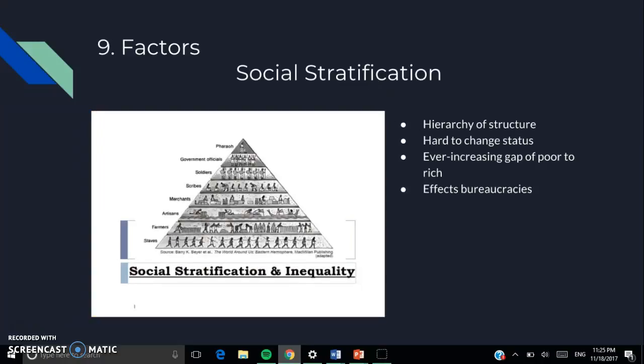Number 9 is social stratification, and this was the hierarchy of structure. It was hard to change status, and there was an increasing gap between the poor and the rich, and this affected the bureaucracies.